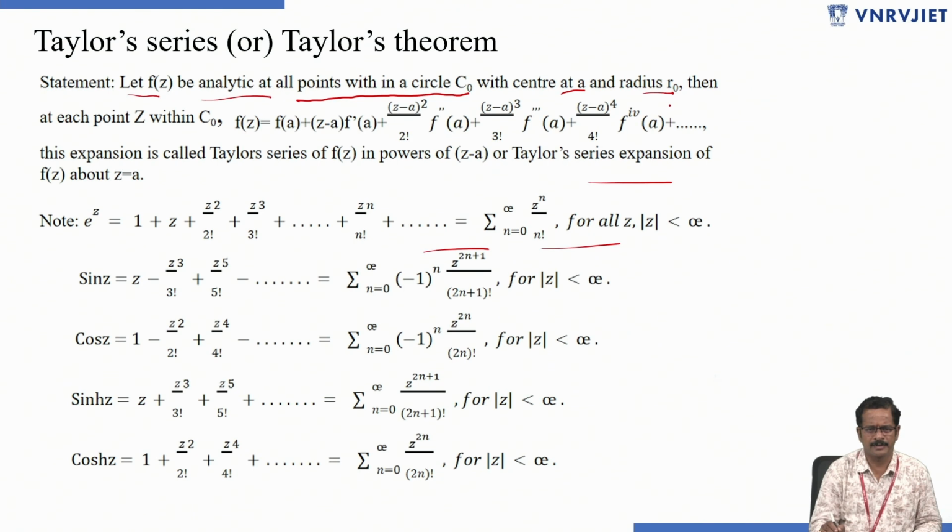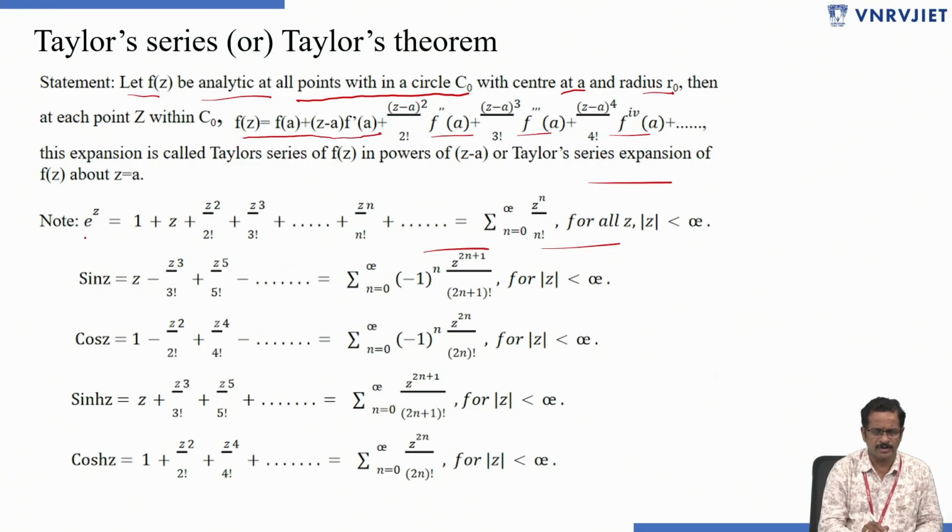At every point z within C0, f of z equals f of a plus z minus a into f dash of a, plus z minus a whole square by 2 factorial into f double dash of a, plus z minus a whole cube by 3 factorial into f triple dash of a, plus z minus a whole power 4 by 4 factorial into the fourth derivative of f at a, plus and so on. This is the Taylor series expansion. The following expansions are provided for the examples.